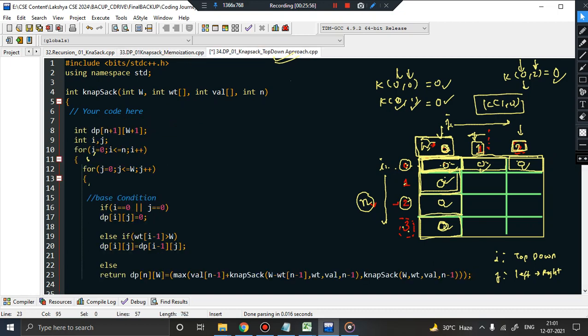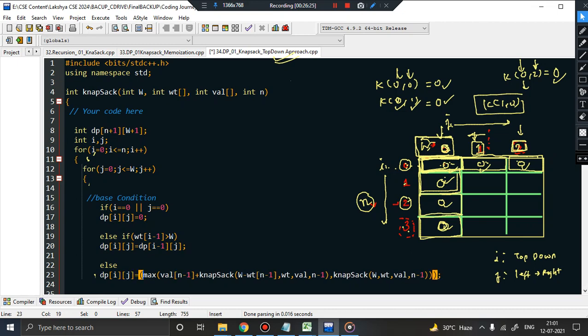What happens here? Here we have two choices: either accept the item or reject the item. So see how will I replace this? I know that I am not going to use recursion, so basically I'll remove this return statement. So let me just erase this return statement from here, because I'm not going to use recursion. Now what will I write here? I know that I'm going to use iterative approach, so dp[n][w], I hope you have remembered it. Great. So dp[n] is basically replaced by i, w is replaced by j, and what happens next?